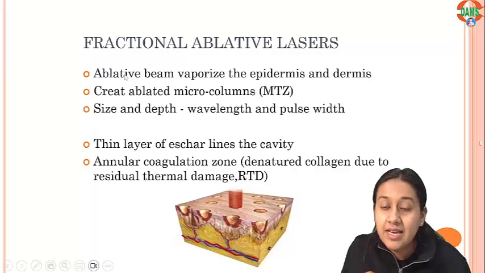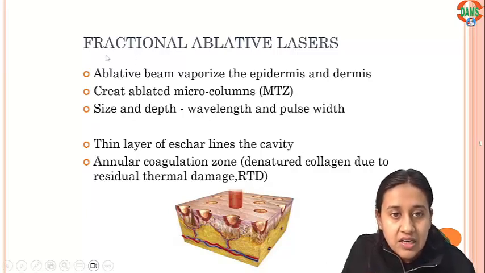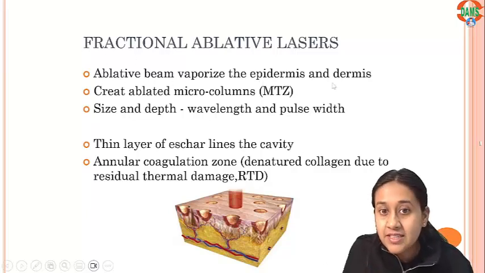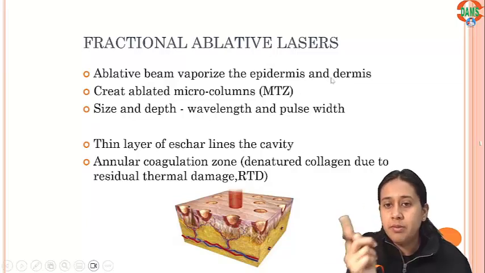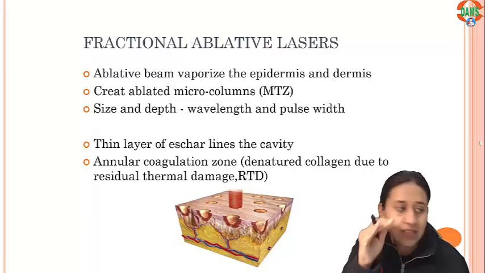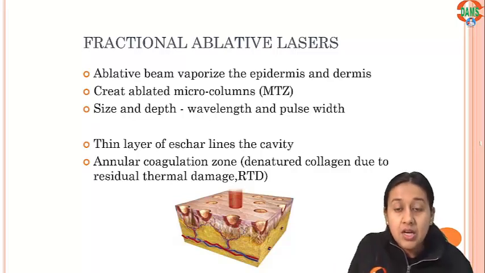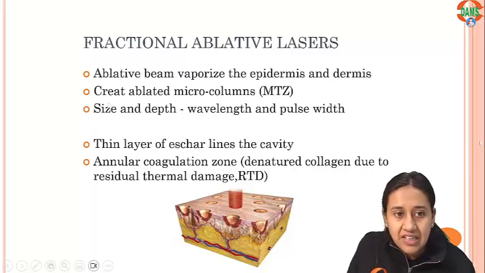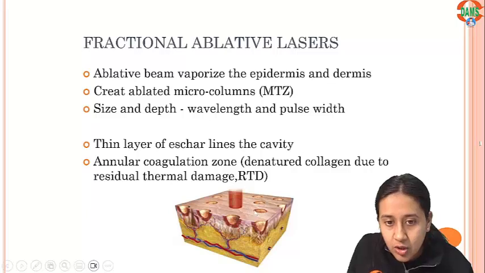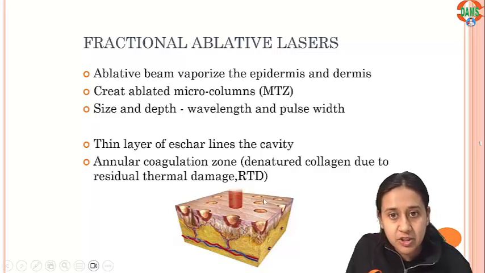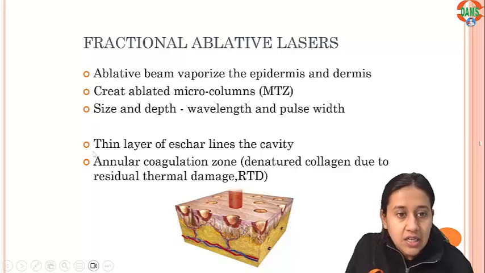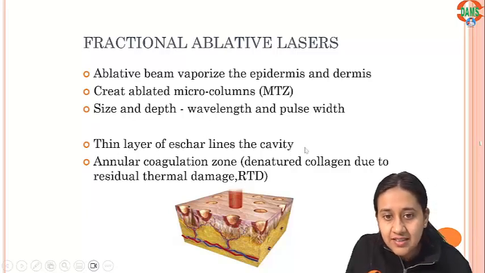Now first we'll discuss the ablative type of fractional CO2. The ablative beam vaporizes both the epidermis and dermis. If you remember, I told you that in ablative lasers, epidermis is equally affected. The dermis is affected a little less. They create ablative micro columns. You can see that these are the columns which are created, which have the whole thickness damage in the epidermis and the dermis. Now, a thin layer of eschar lines the cavity.